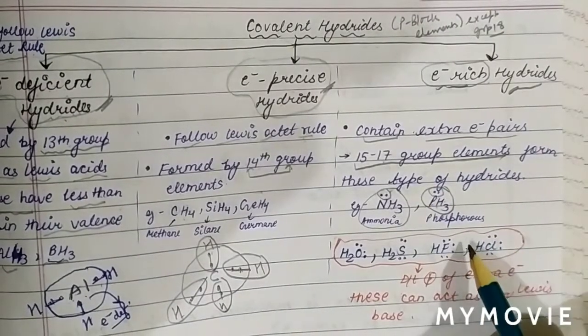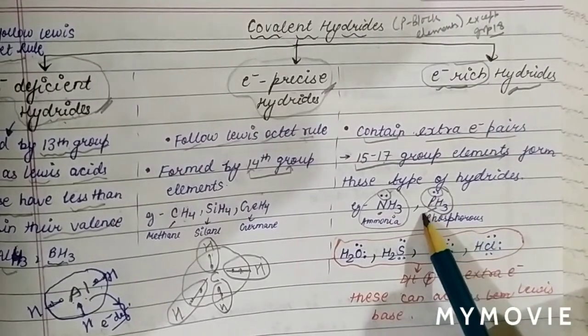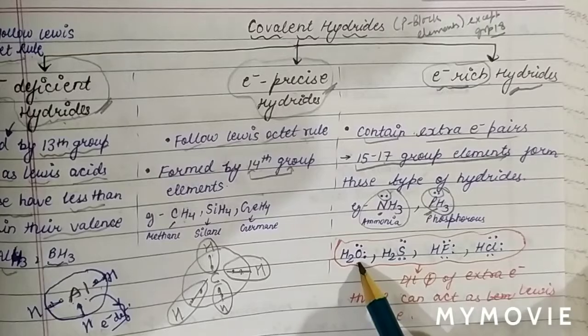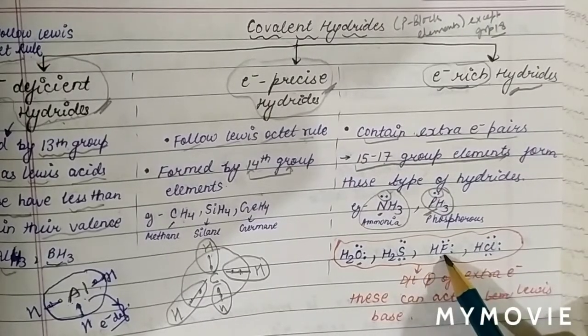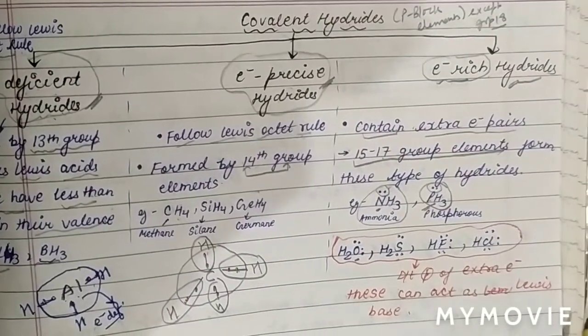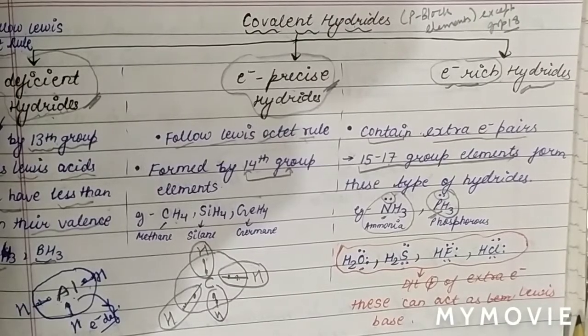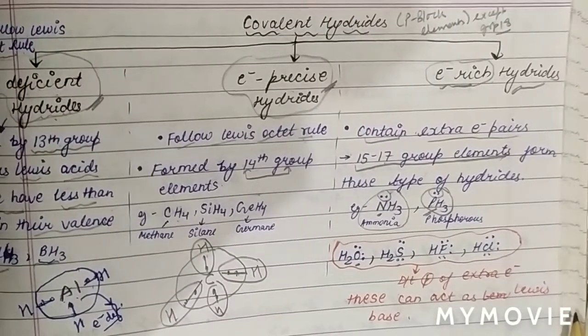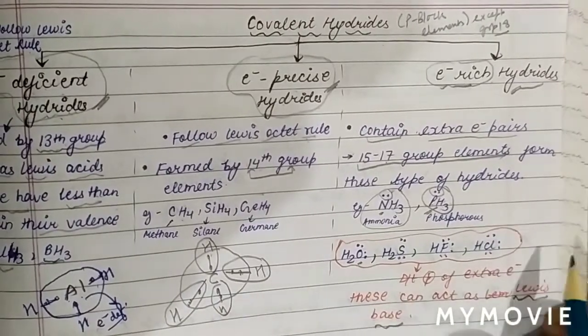So these hydrides are nitrogen group 15, phosphorus group 15, oxygen group 16, sulfur group 16, fluorine group 17, chlorine group 17. As they have an extra electron pair, they can donate this electron pair. Therefore these types of hydride can act as Lewis base.